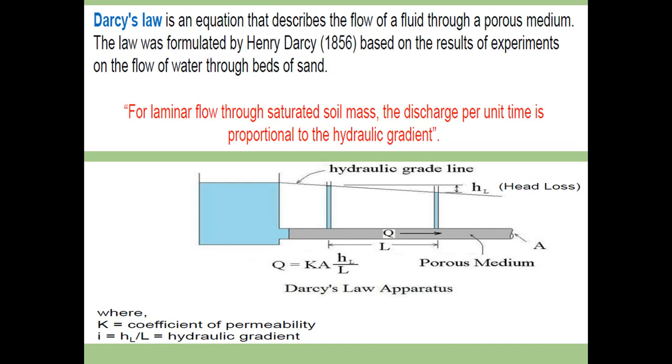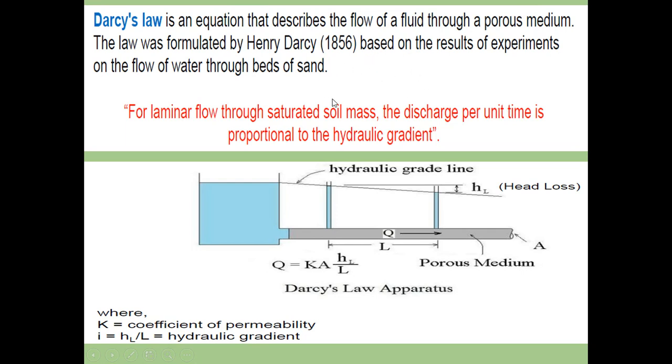Now coming to the next topic, Darcy's law. What is Darcy's law? Henry Darcy was a hydrologist. He put forth his theory in 1856, stating that the velocity of flow through a porous media is proportional to the first power of the hydraulic gradient.